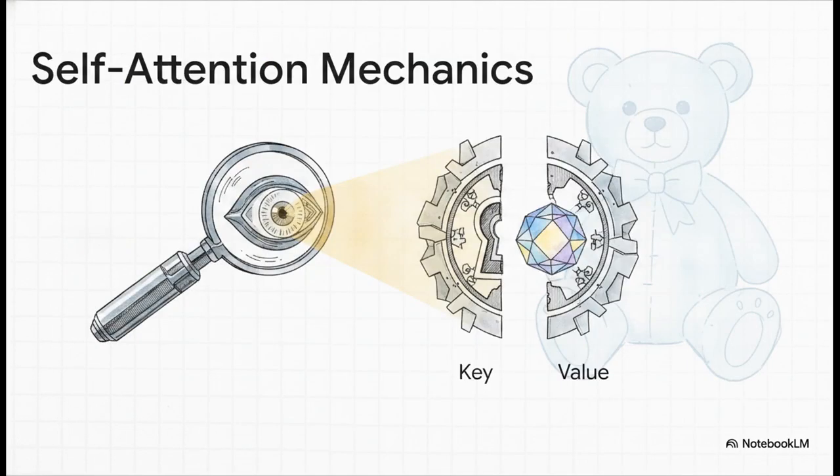The mechanics of this instantaneous retrieval system operate on a really precise analogy: queries, keys, and values. Think of the query as what a specific token is actively searching for. For example, the word Teddy looking for an associated noun. The key is the identifier that every other token holds out, and the value is the actual underlying representation retrieved when the query and key calculate a match. This mechanism constructs a unique, highly specific contextual meaning for every single token based purely on its surroundings.